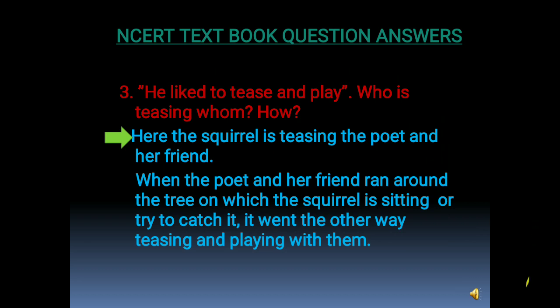The last and the most important question is, he liked to tease and play. Who is teasing whom and how? The answer is, here the squirrel is teasing the poet and her friend. When the poet and her friend ran around the tree on which the squirrel is sitting or tried to catch it, it went the other way, teasing and playing with them.